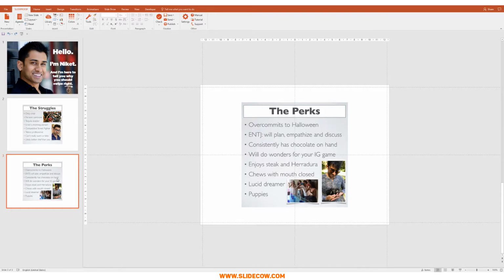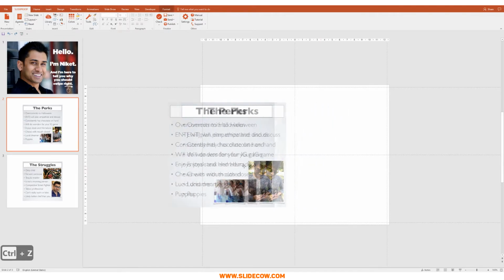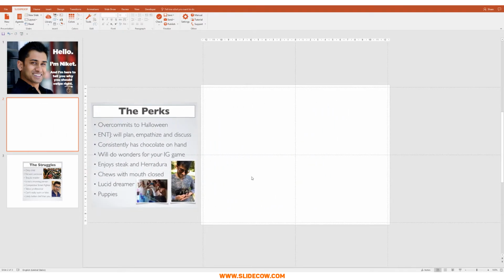So what we're going to do is reorder that slide, and we're going to make the perks go in first. All right, so I'm just going to move this image over here. And what I envisioned for this slide is something just a bit different than what Niket is proposing, right? He went with text all over the image from top to bottom, from Halloween, ENTJ, and so forth. What I envision is something different. I am going to include that text, right? It's going to be something that people read, but it's all about you, Niket. So what we're going to do is put a good picture of Niket, and make sure that picture is the focus of attention on this slide.